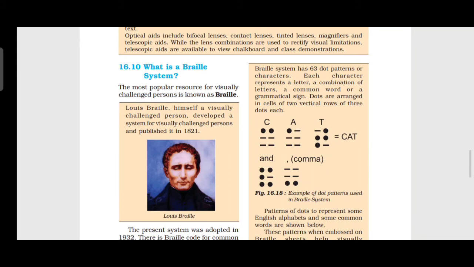The braille system has 63 dot patterns or characters. By touching them, they can identify characters and letters, a common word or a grammatical sign also. Dots are arranged in a cell of 2 vertical rows of 3 dots each. Patterns of dots represent some English letters and some common words, as shown below. For cat, for C they have given 2 dots, for A 1 dot. Likewise, by touching these dots they can identify the letters.